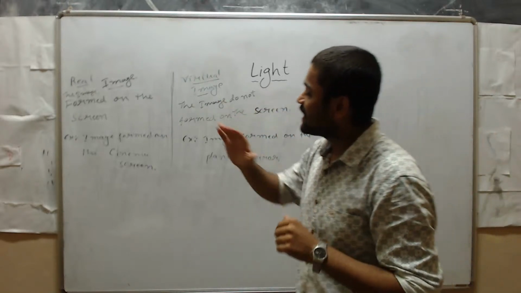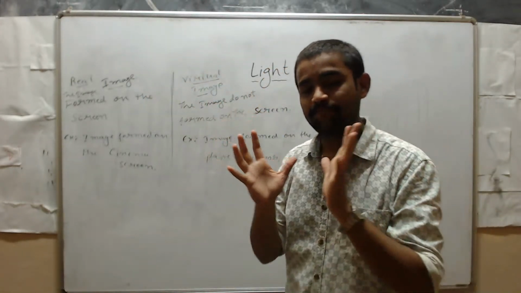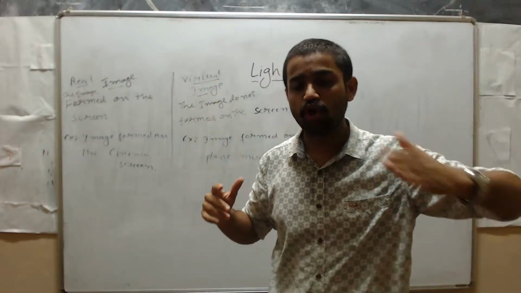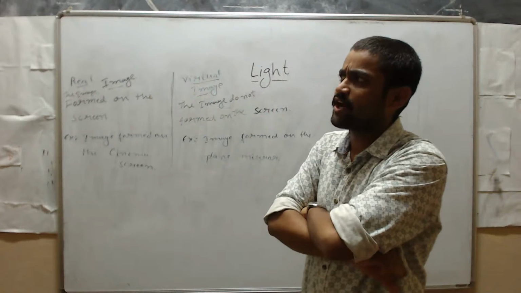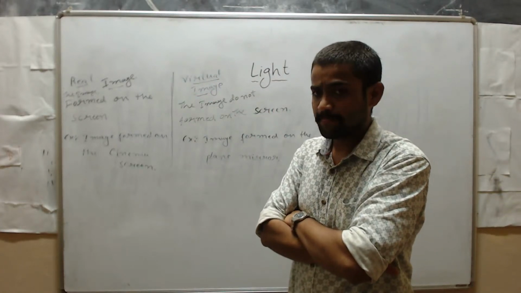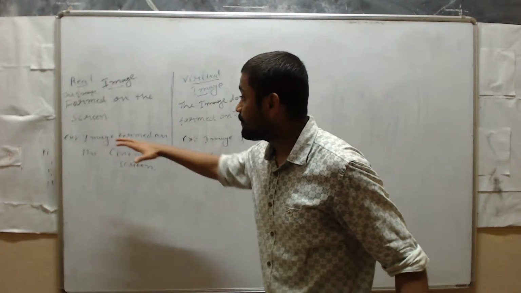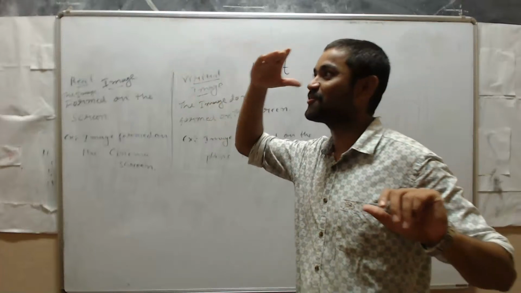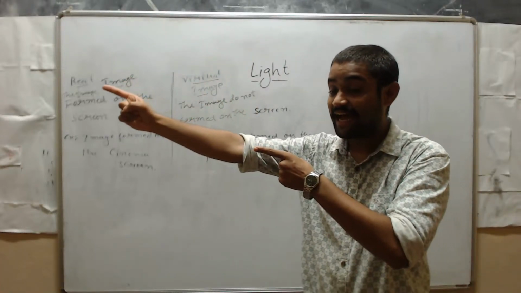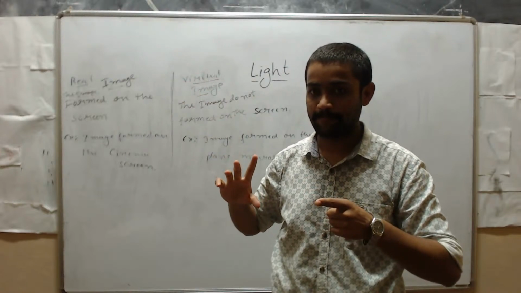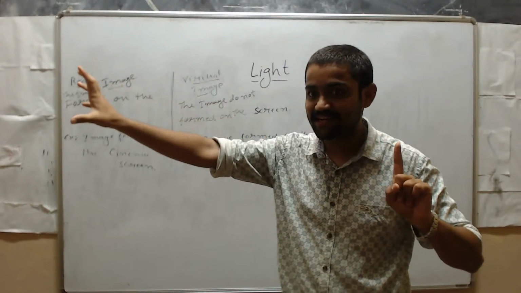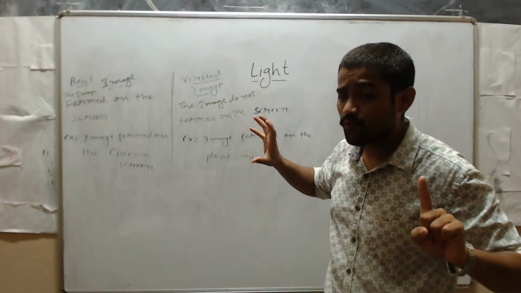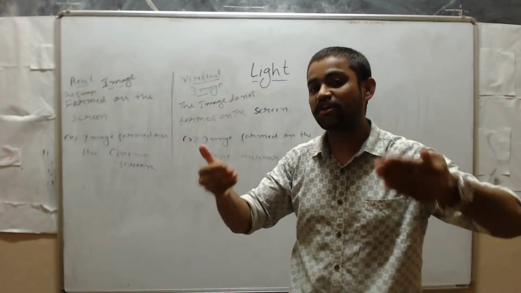Concentrate here. Real image and virtual image are the two types of images. Consider that a real image is nothing but one that is formed on the screen. We can see that image on the screen, isn't it? For example, the image formed on the cinema screen. Sir, the hero, Puneeth Rajkumar, Darshan, Sudeep, we can see them formed on the screen, isn't it? Those are called real images. Then what is virtual? Virtual means not real, the opposite of a real image.